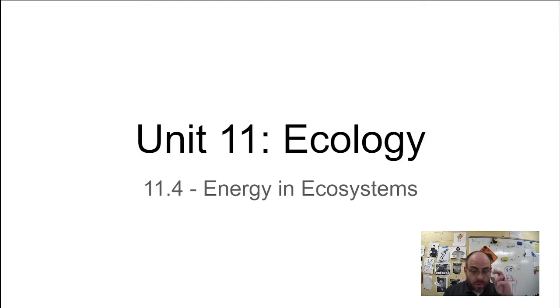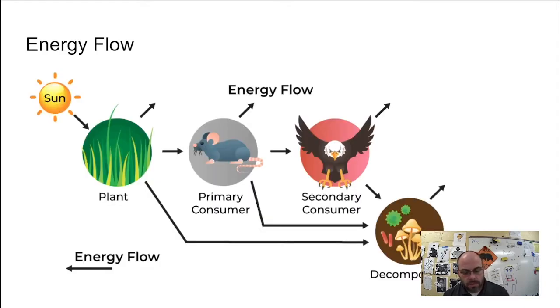This is 11.4, energy in ecosystems. We're going to be looking at energy flow through the ecosystems from death to life, producers to consumers to decomposers and all the things. Let's do that. So energy in ecosystems comes from the sun. Of course, there's some ecosystems that don't have the sun. We'll get to that in just a moment.